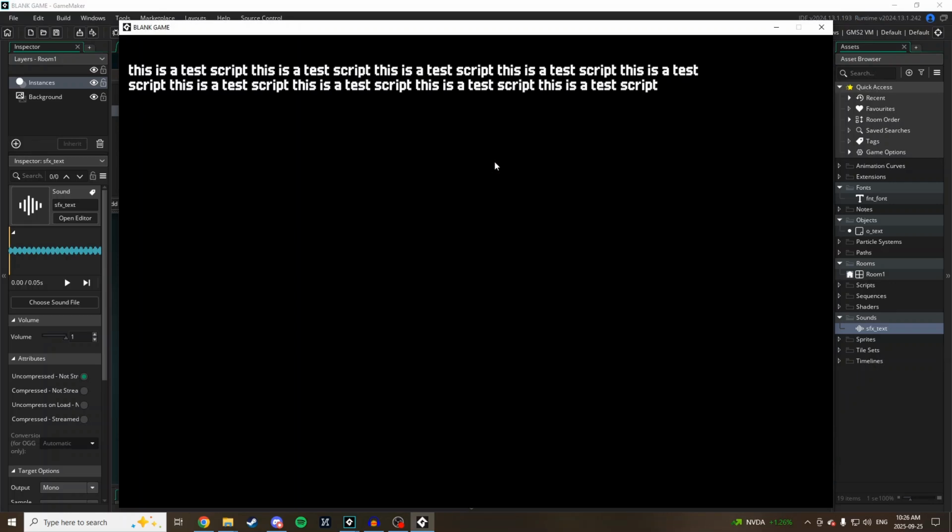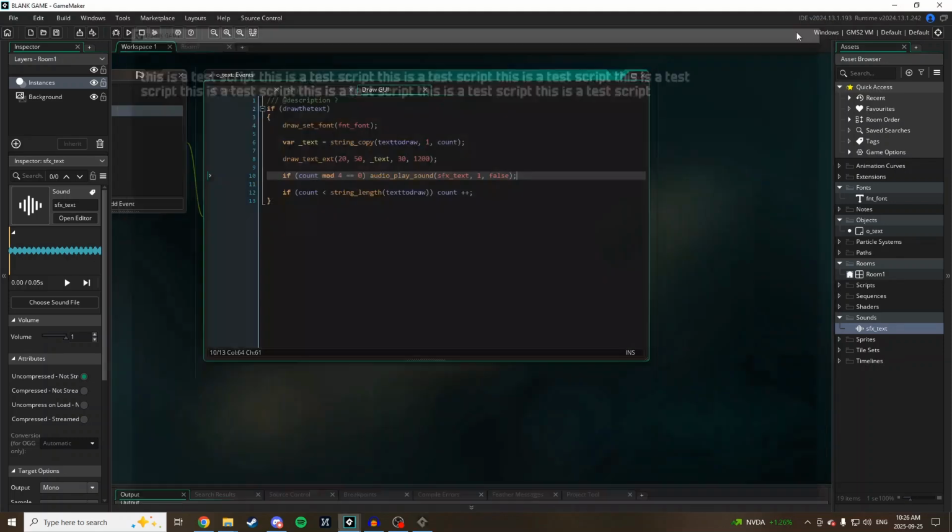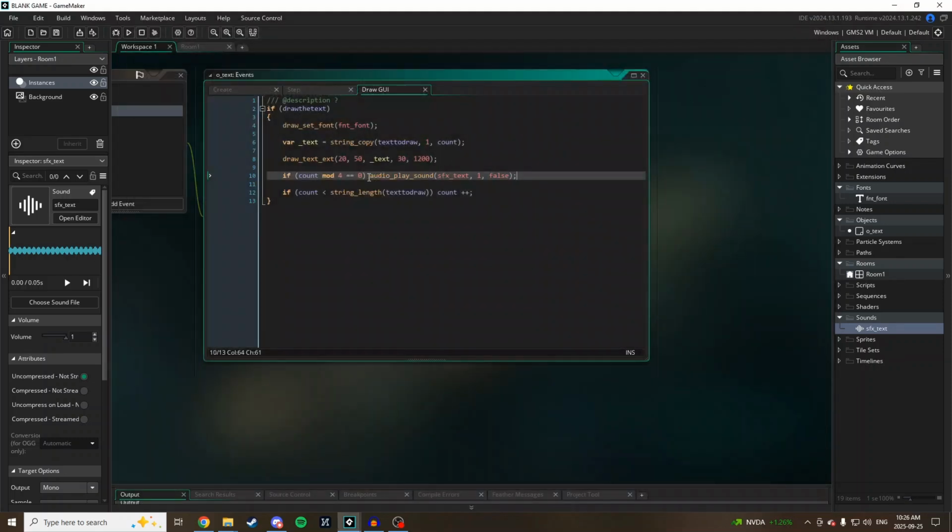And you see, doing it every 4th frame is a much better way of doing it rather than every single frame. Like, here, I'll show you what it would sound like if we just did it every single frame. It's going to sound terrible.